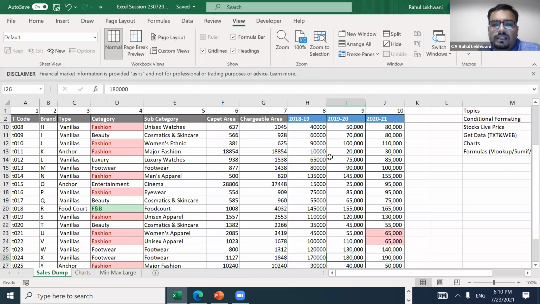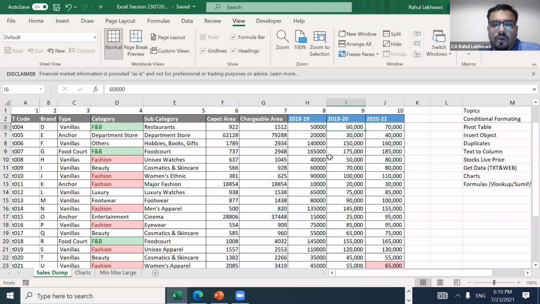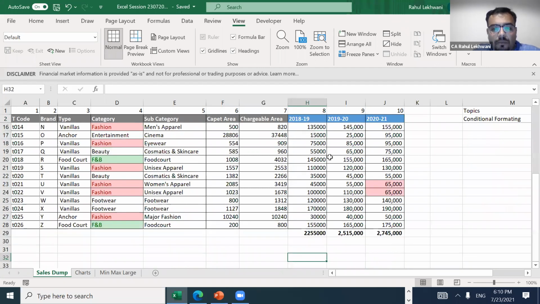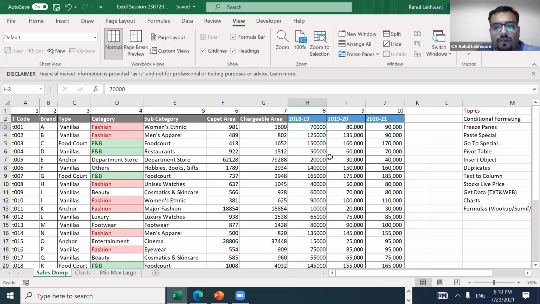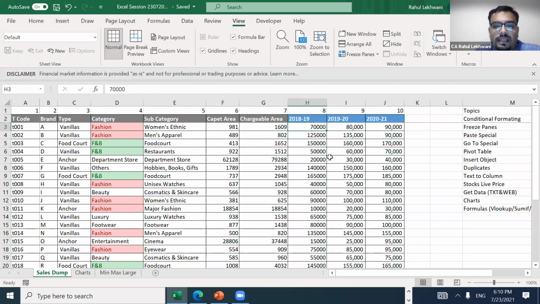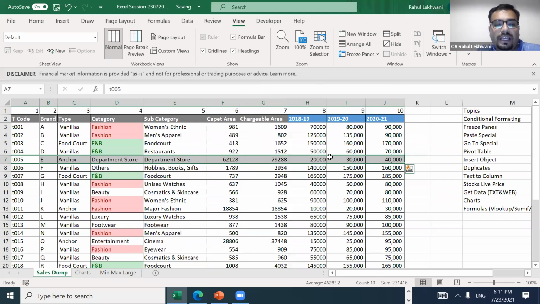So we have frozen the column. One more thing: at one point of time you can freeze only one thing. Suppose I want this line item column to be frozen instead.